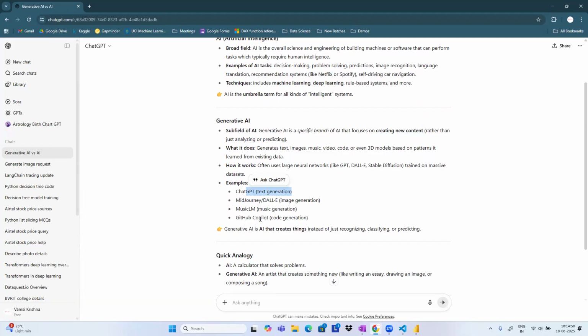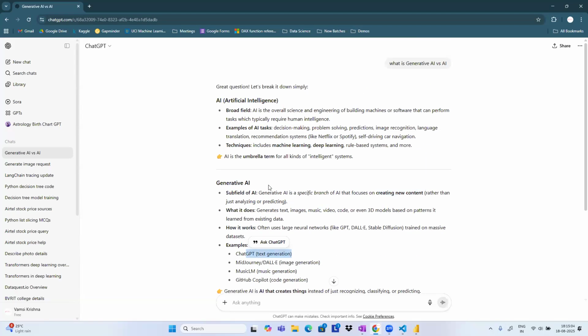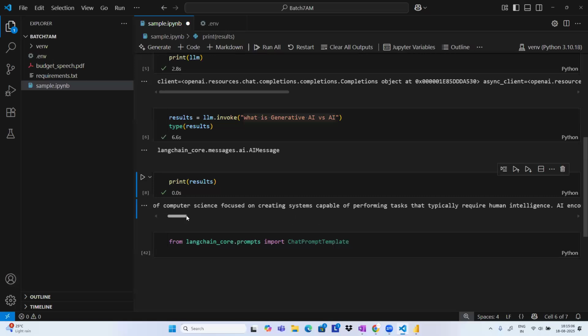GitHub Copilot does code generation. The same thing we got in a proper format, here we can see the same data, guys. See there, a raw text format has been generated.